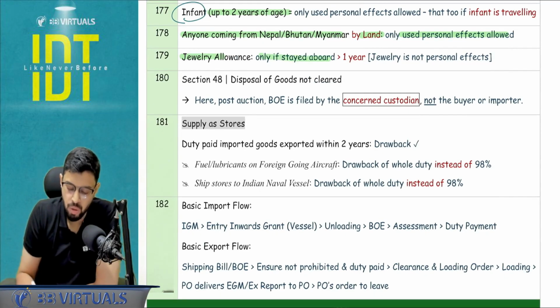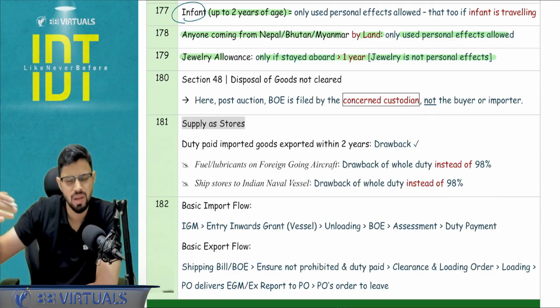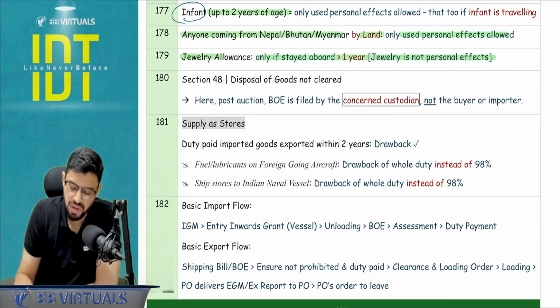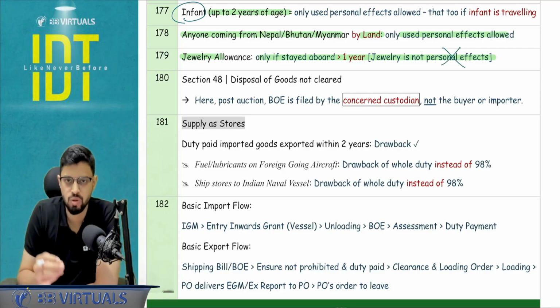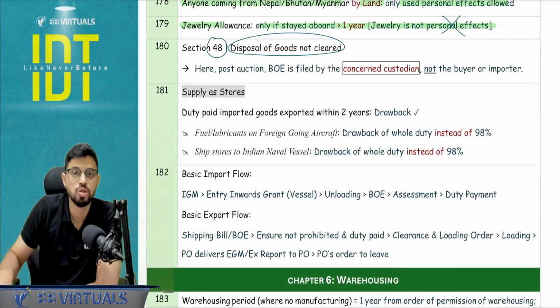Jewelry allowance will be allowed only if you stay more than 1 year. Then you have the limits as per gender, basically a man versus woman. So that is simple. And jewelry is never a personal effect. Question may try to confuse you. That person says that jewelry is a part of my daily life. No, it is not. Next, section number 48, that is a disposal of goods not cleared.